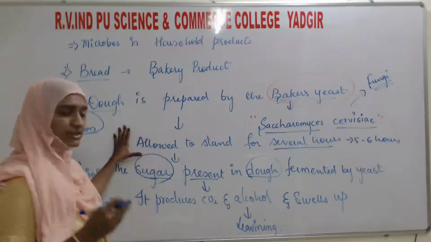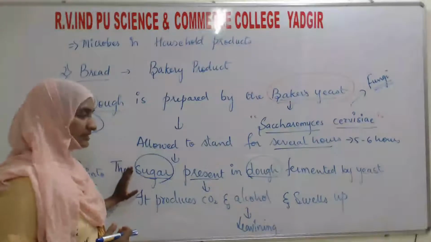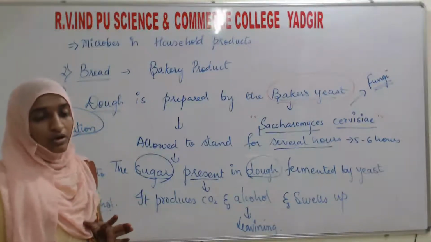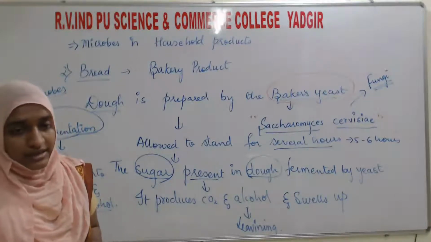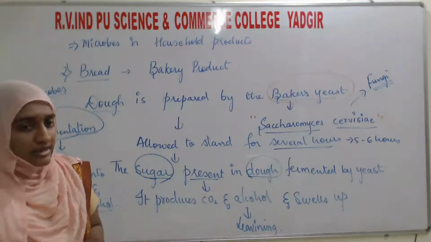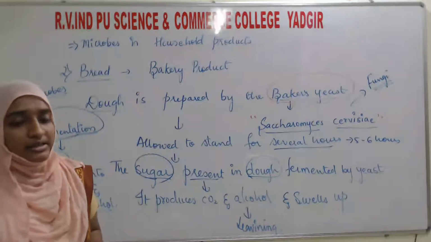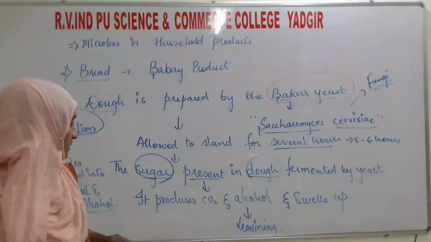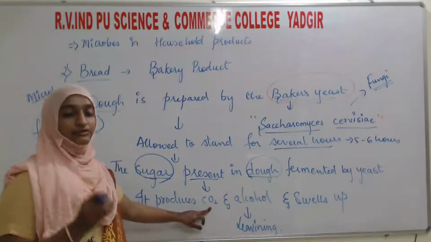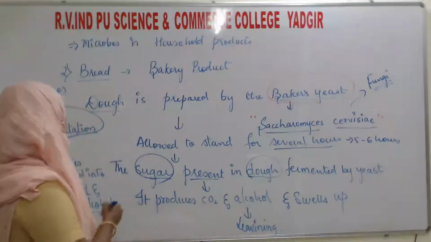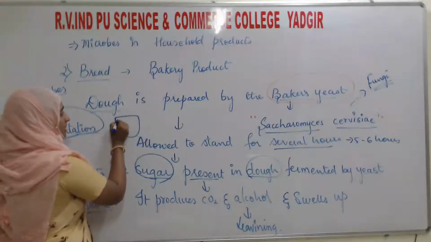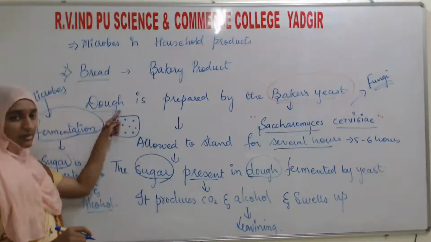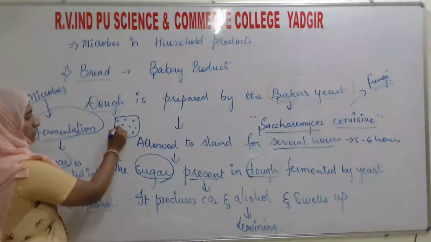Here the dough is allowed to stand for several hours. Next, the sugar present in the dough, as you know, the all-purpose flour, maida, contains certain carbohydrates, which are sugars. Those sugars are converted into carbon dioxide. That's why you can see several holes, the porosity, in the bread.